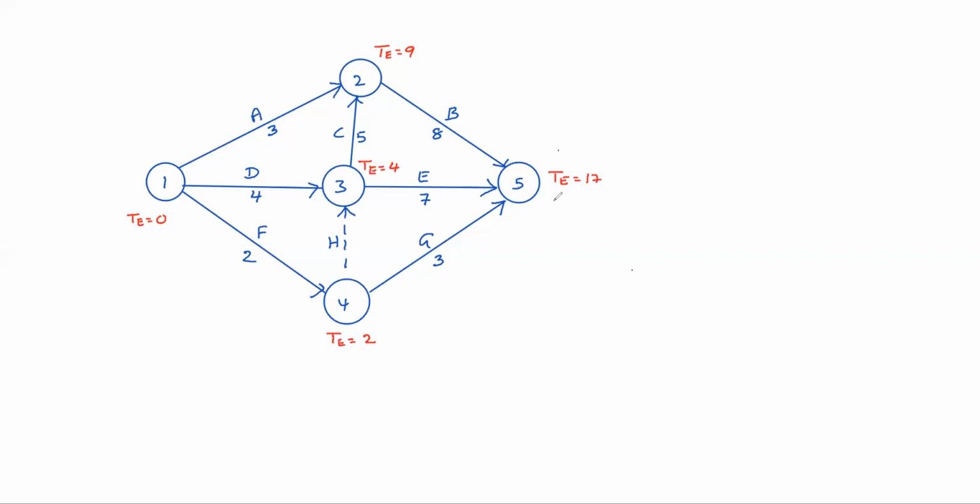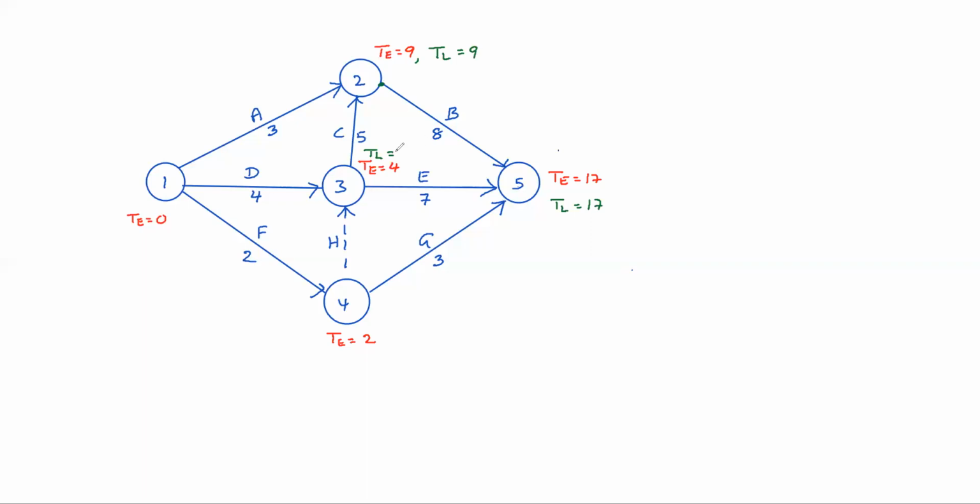Then TL at 5 is 17. Coming back, TL at 2 is 17 minus 8, 9, because only one tail is there.